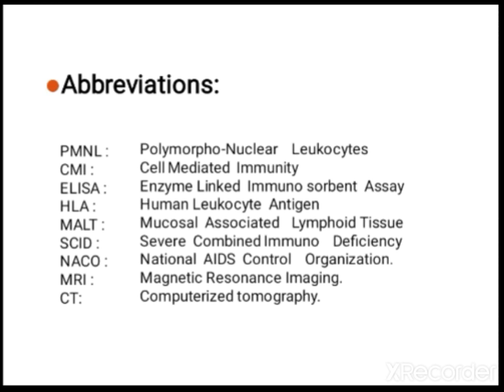So now let us see a few abbreviations. There is PMNL, which we studied in this chapter, that is polymorphonuclear leukocytes. CMI means cell mediated immunity. ELISA, enzyme linked immunosorbent assay. HLA, human leukocyte antigen. MALT, mucosal associated lymphoid tissue. SCID, severe combined immunodeficiency. Then NACO, the National AIDS Control Organization, MRI, magnetic resonance imaging, and CT, computerized tomography.